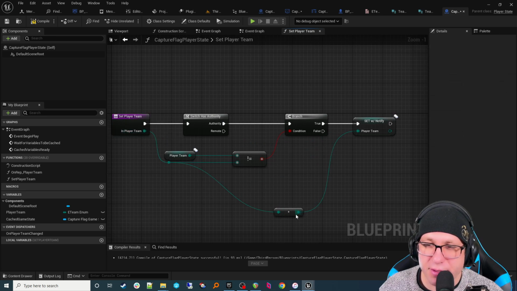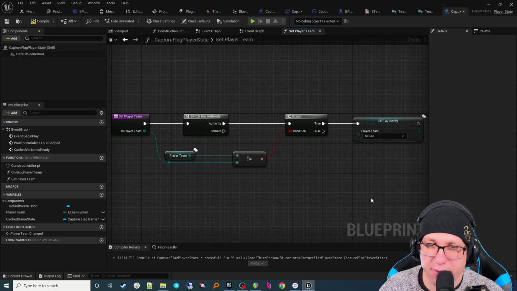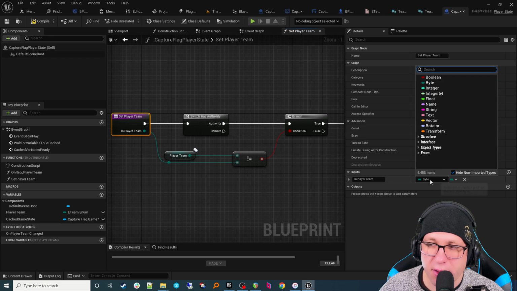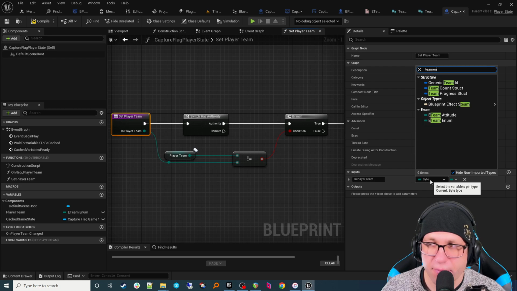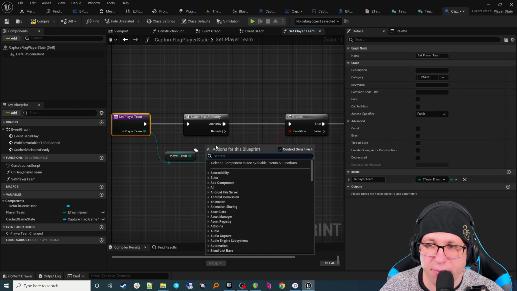So if you notice, it does a little byte to enum. It's interesting. This not equal node has this second one here as a byte. We don't want that. Let's get rid of that. We shouldn't have to be doing a transition. Let's change this instead of a byte to a team enum.